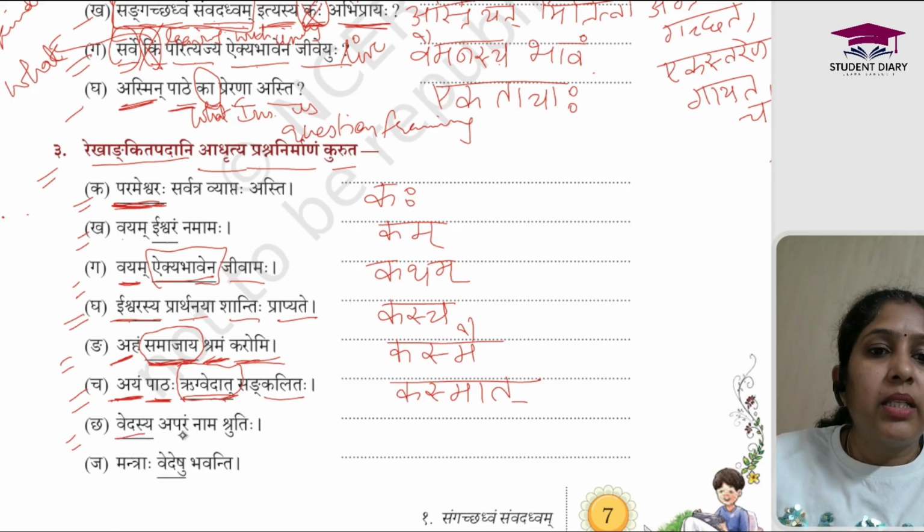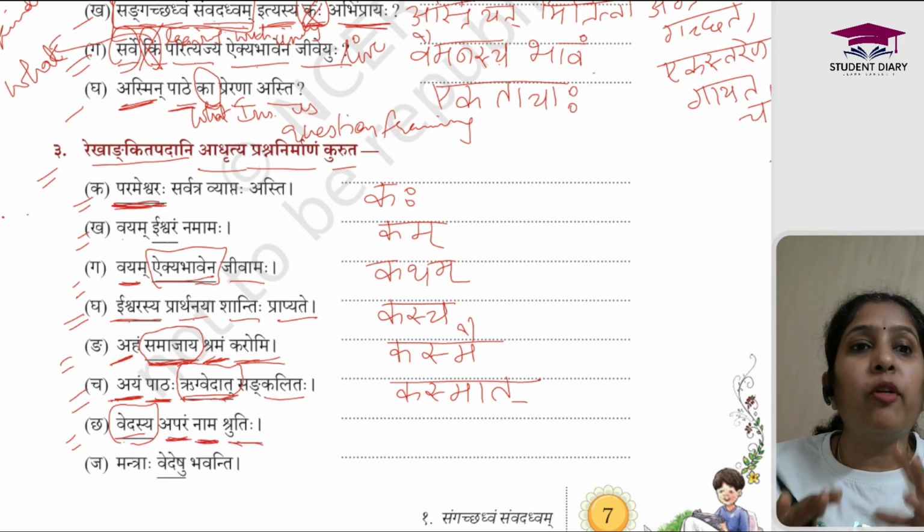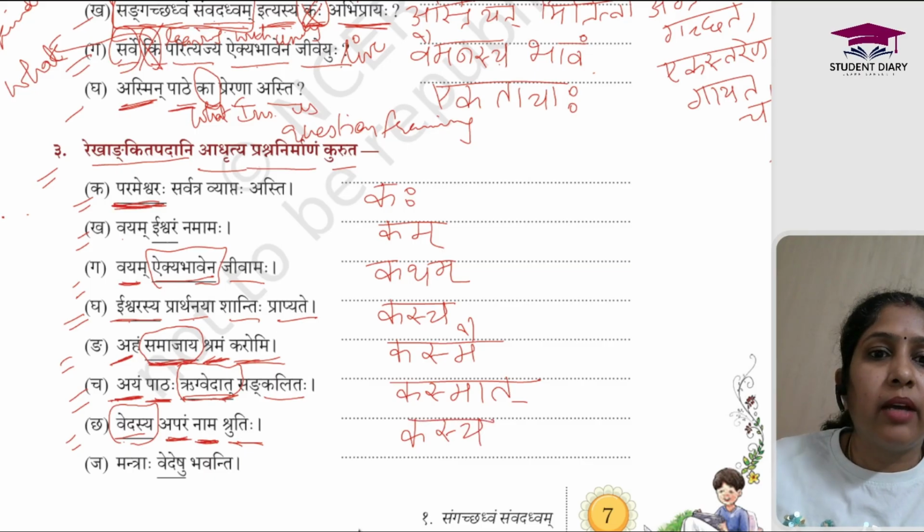Next one. Vedasya aparam naam Shrutihi. So Vedasya, it is in Shashti Vibhakti, right? And it is a pulling shabd. So Vedasya means of Veda. Aparam means other. Naam means name. Shrutihi is Shruti. So other name of Veda is Shruti. Okay. So Vedasya. So it will be Kasya. Shashti Vibhakti Ekvachan.